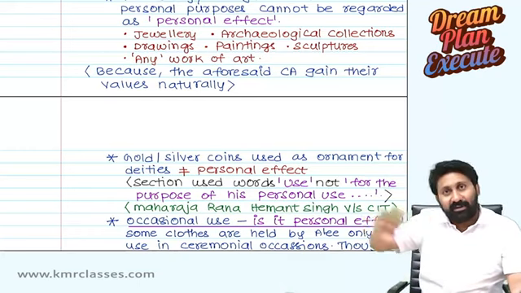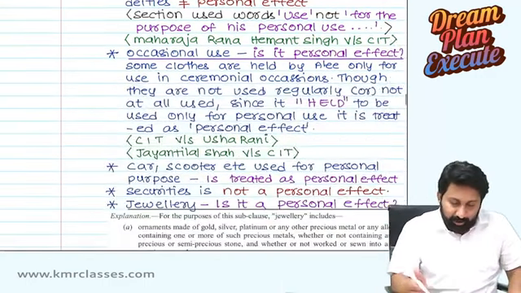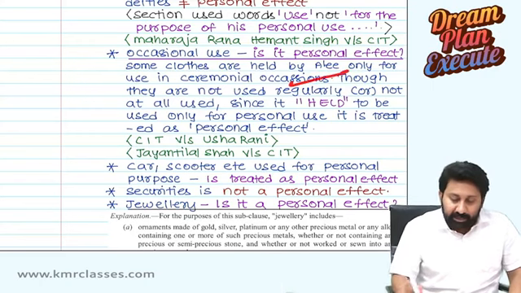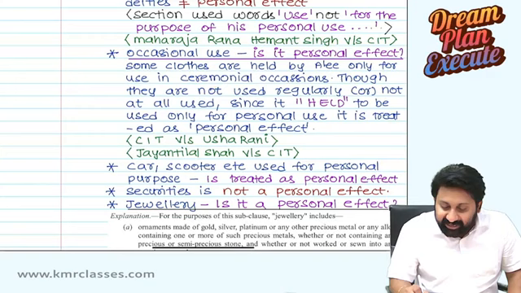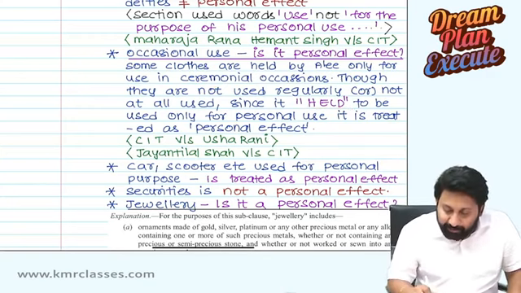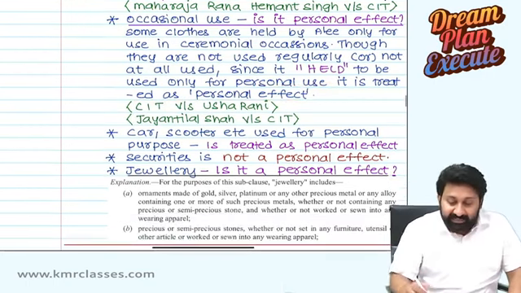It attracts the section and the personal effect advantage can be taken. Some clothes are held by the assessee only for use in ceremonial occasions; though not used regularly or not at all used, since held to be used only for personal use, they are treated as personal effects. This was held in two cases, CIT versus Usharani and Jayanti Lal Shah versus CIT.